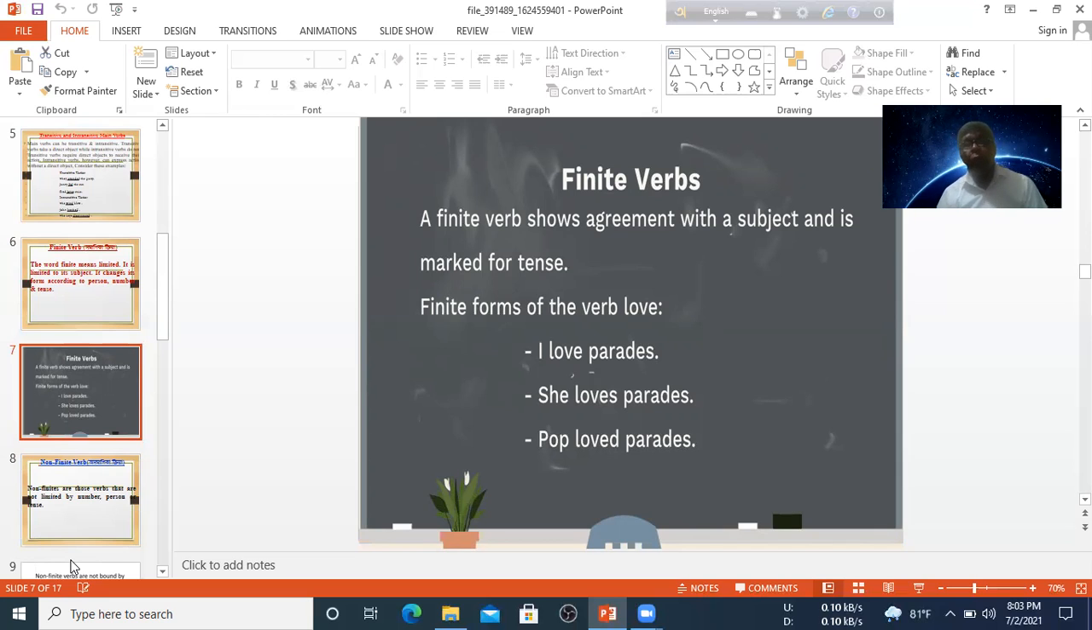In the first sentence, love is the present form with a first person subject, so no s or es in this verb. In the second sentence, loves, the subject she is third person singular number, so in this situation we have added s or es to the verb. In the third sentence, Pop laughed, the verb is in the past form. So we can easily say that a finite verb changes according to tense and person.